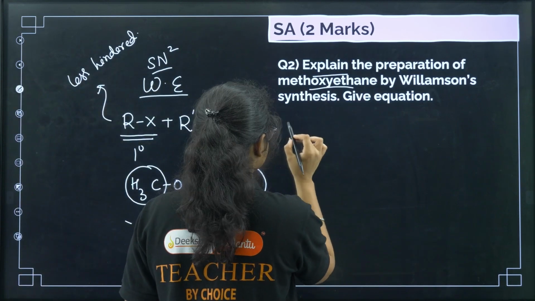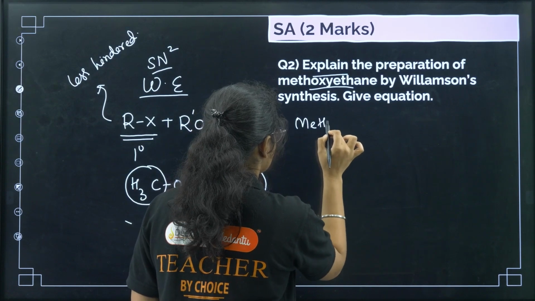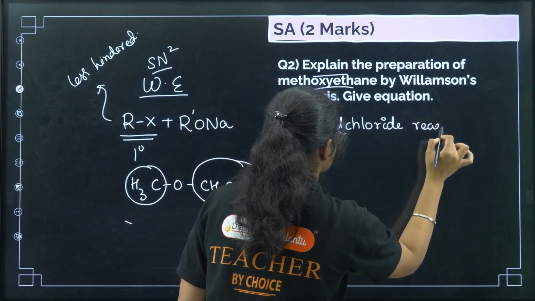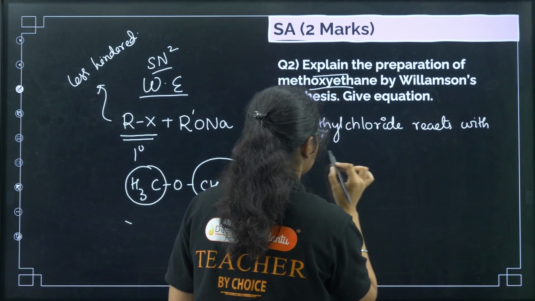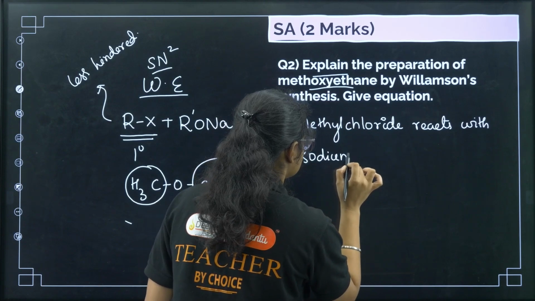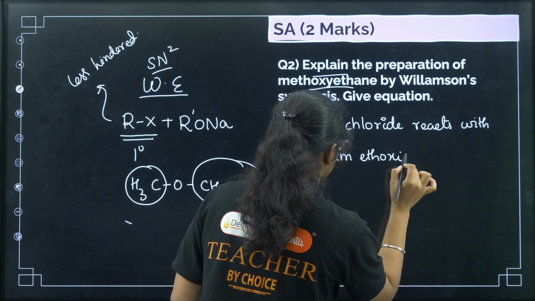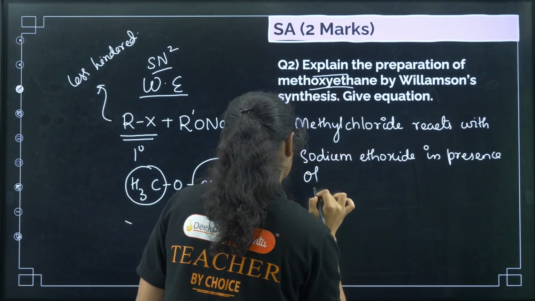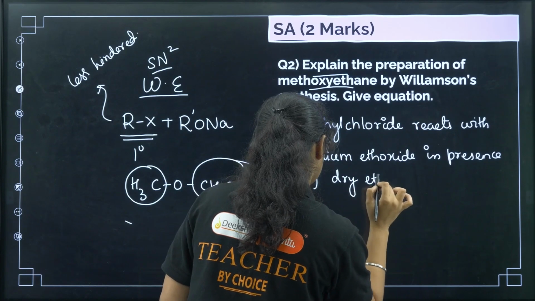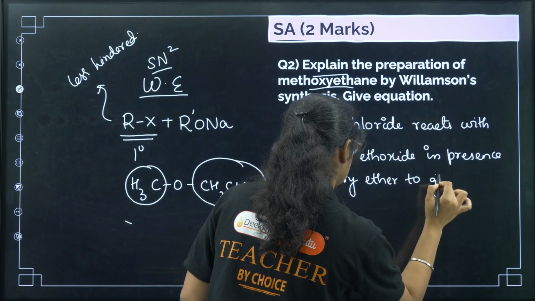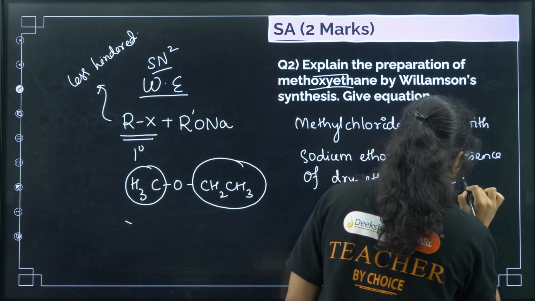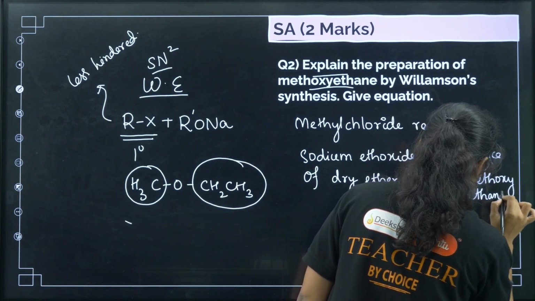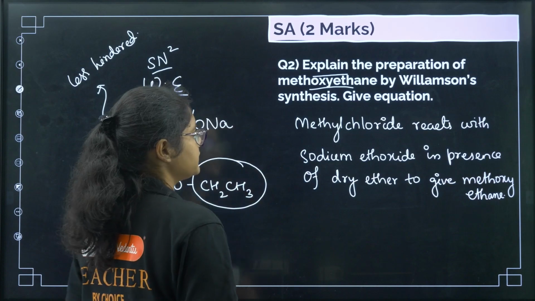So here I can write: methyl chloride reacts with sodium ethoxide in presence of dry ether to give methoxyethane. Clear? This is the first part.